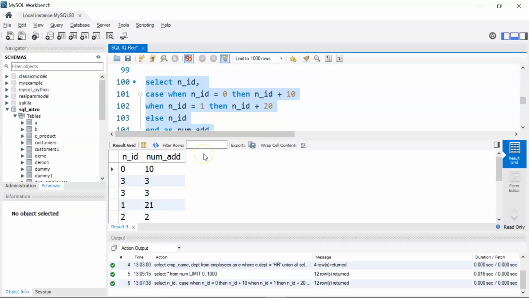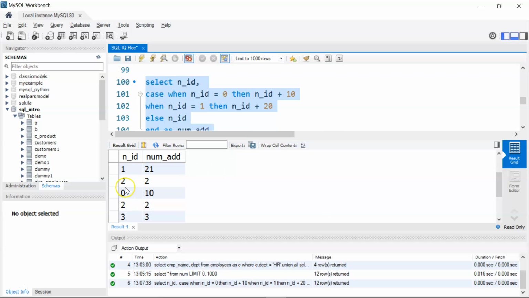Okay, you can see here my first number was 0. So since it was 0, we have added num id plus 10. So the result is 10. Now wherever the num id is 1, for example here we have added 20, so the output becomes 21.